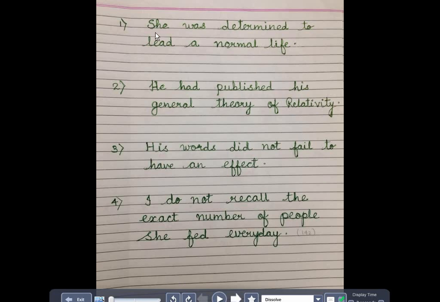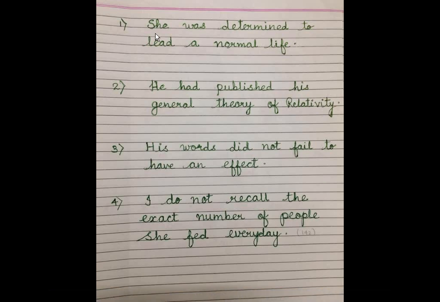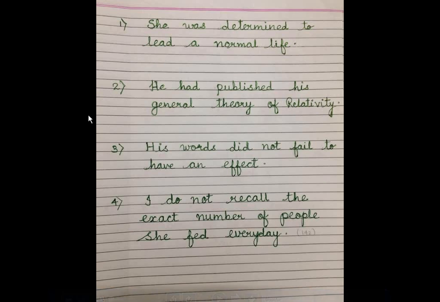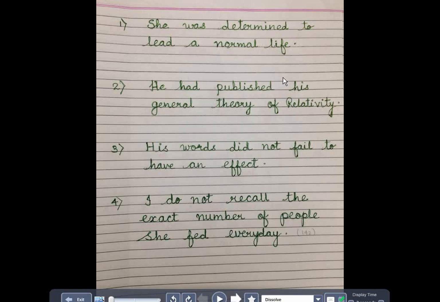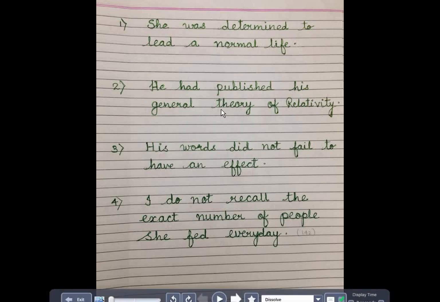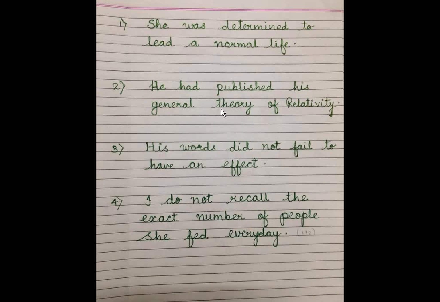Have a look at this. She was determined to lead a normal life. He had published his general theory of relativity. Now, I read 2 sentences, and you can see that both the sentences are declarative sentences. They are just talking about something, and they are in positive. Okay, there is no negation made.